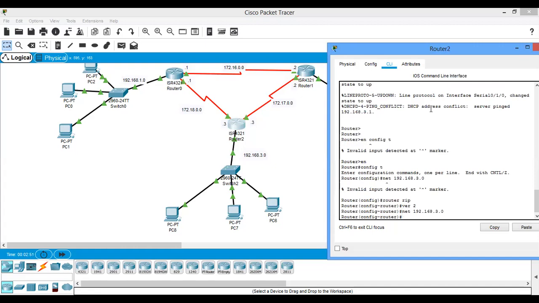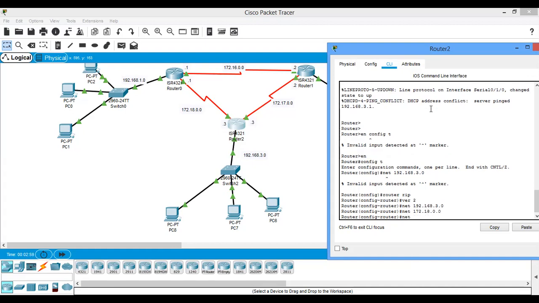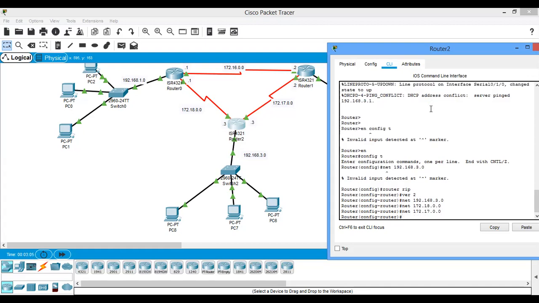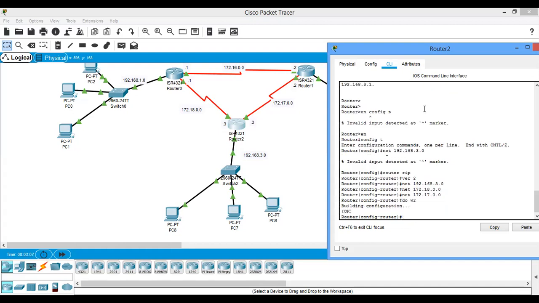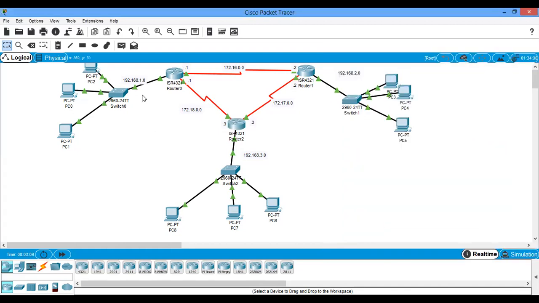I'm supposed to have gotten this ready before now. Network 172.17.0.0. Okay, I've configured RIP on this.